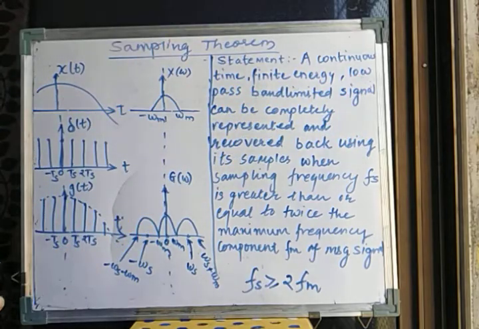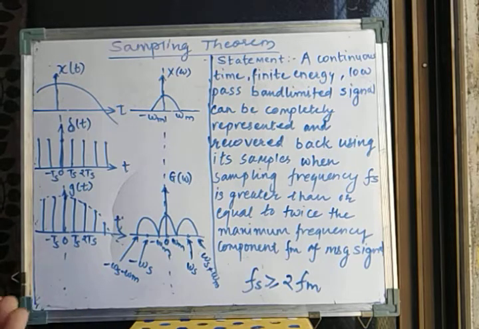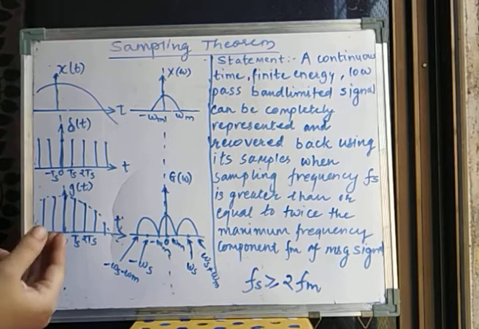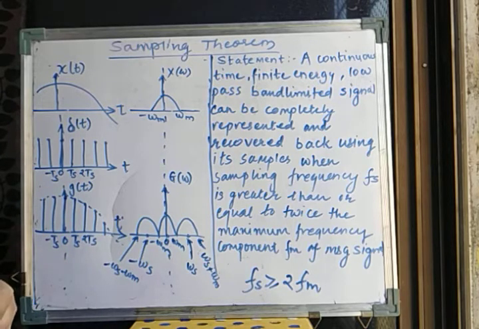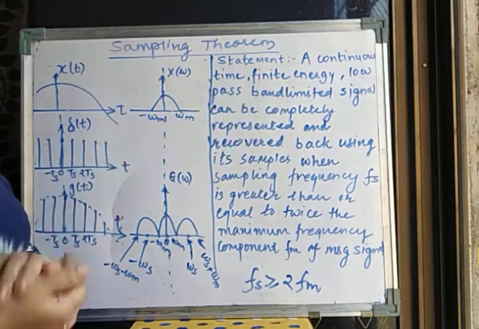Now, what do we mean by a low pass band limited signal? What do we mean by a band limited signal? Whenever we are generating any signal, we do not count its frequency. As right now I am generating an audio signal, I do not have a measure that till this frequency only I will talk and not go beyond it. So whenever we generate a natural signal, we don't know till what frequency limit it will go, but whatever maximum frequency it takes, we need that much bandwidth to send that signal. So for that we need to band limit the signal, which means we are going to cut off.